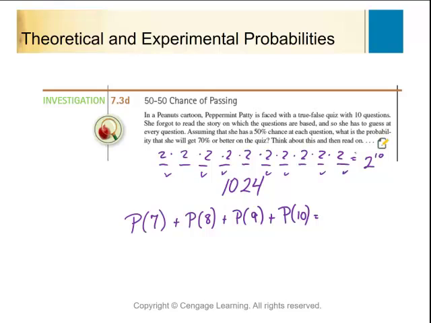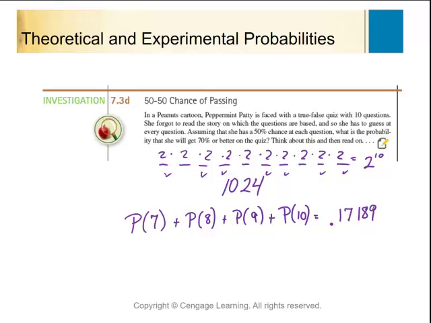So finding this answer is not trivial. I will go ahead and let you know that this probability is a binomial distribution, although you're not going to be required to do this. But this probability is 0.17189, which means probability of getting a 70% is about 17%.